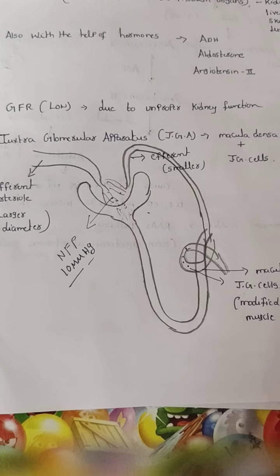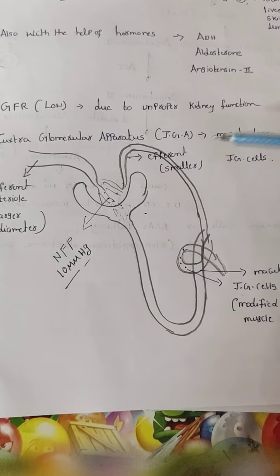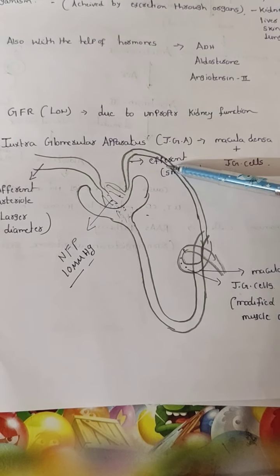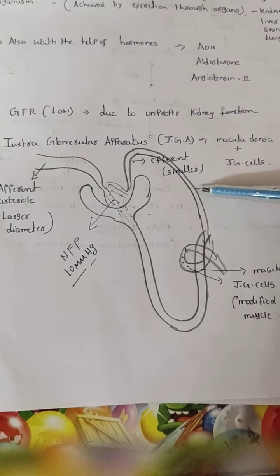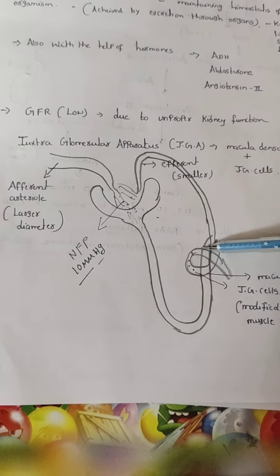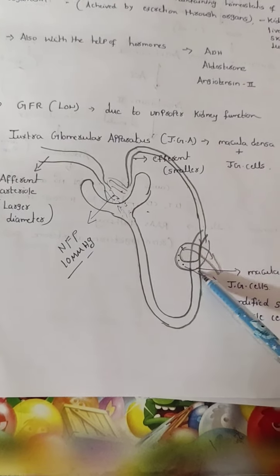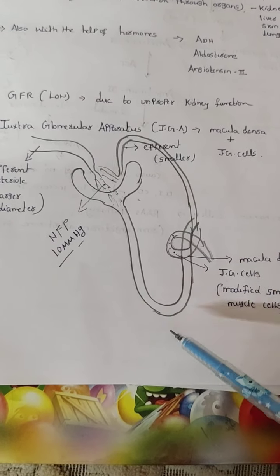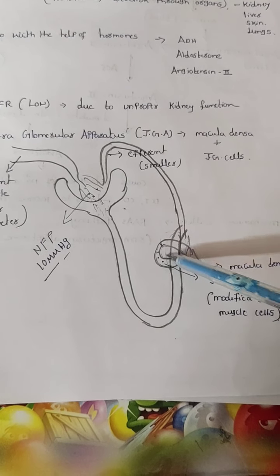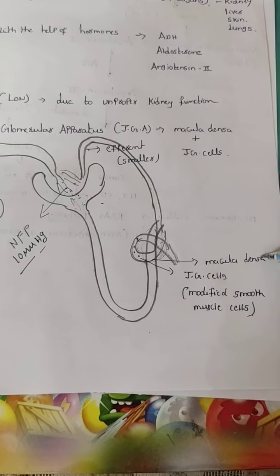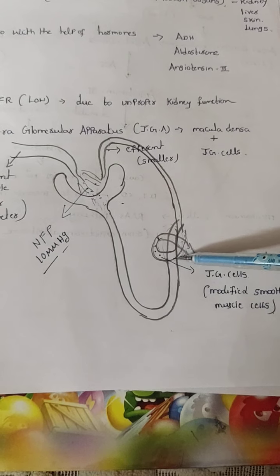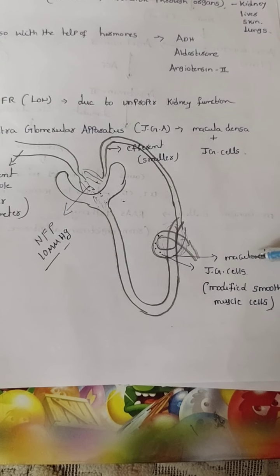juxtaglomerular cells. What is macula densa? I already said that when the efferent arteriole leaves the Bowman's capsule, it is called the peritubular capillaries. When these peritubular capillaries are densely packed around the DCT region, this is the DCT region, PCT, loop of Henle, DCT, that is called the macula densa. Or in our book, the afferent arteriole densely wrapped around the DCT is called the macula densa.